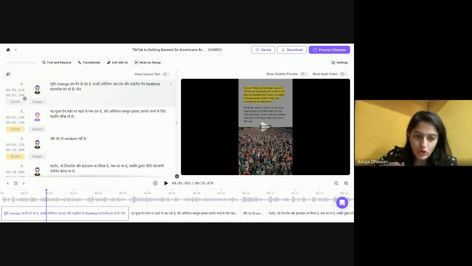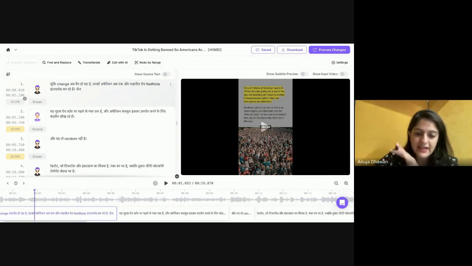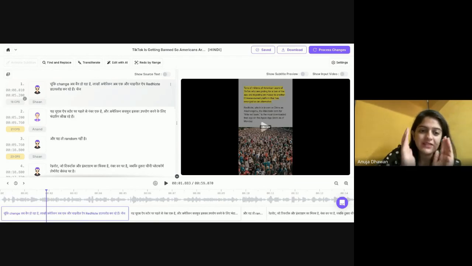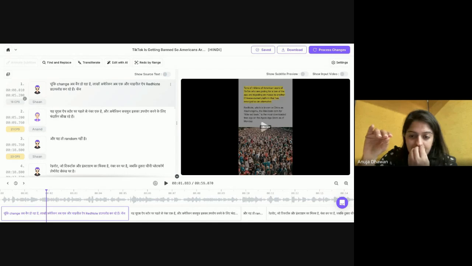Now when we come to the audio, that's where this is most important. The third aspect of the whole screen is basically the timeline. Now once I've corrected my script and I know that this is coming out correctly, this is what I wanted to speak, the translation is correct, localization is done, now I need to make sure that it syncs with my video as well, and whatever is spoken is basically what is shown visually also in the video, right?